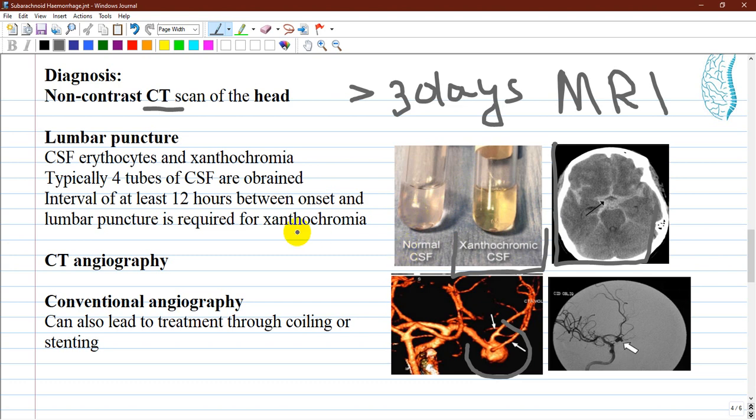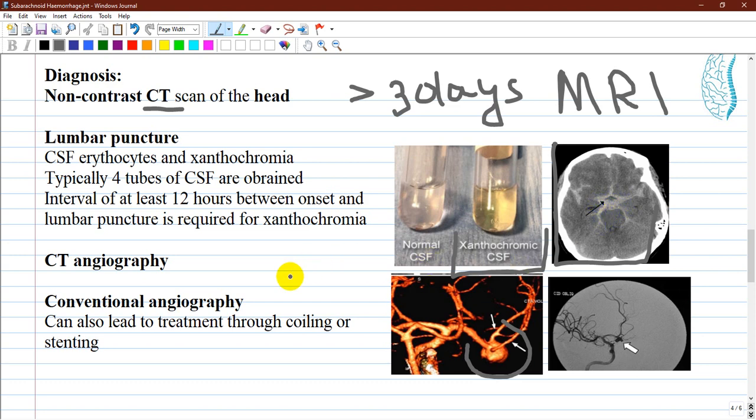CT angiography is used to visualize aneurysm. CT angiography is a quick and non-invasive test to identify and characterize an aneurysm. It is done with contrast substance and helps us to visualize the hemorrhage or aneurysm, as you see on this image.